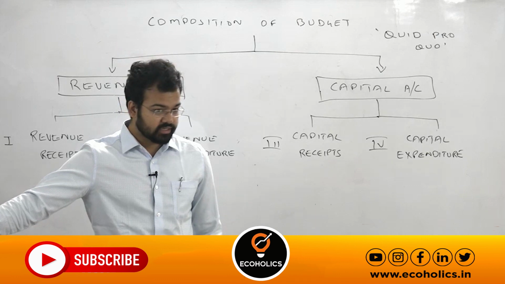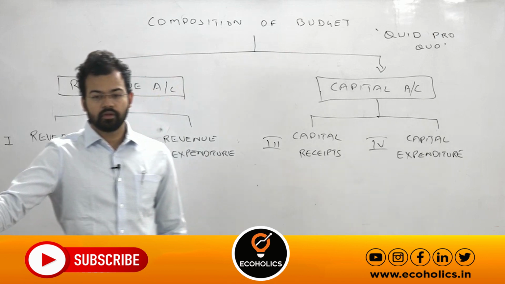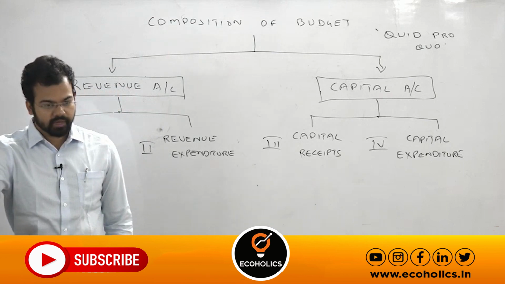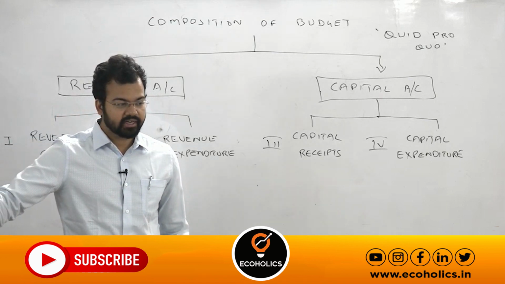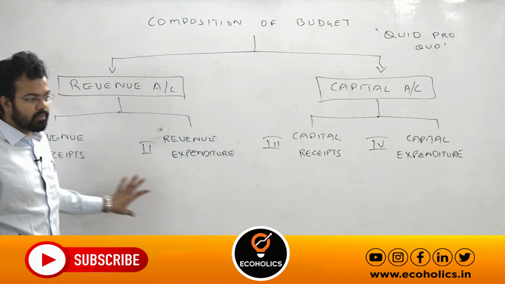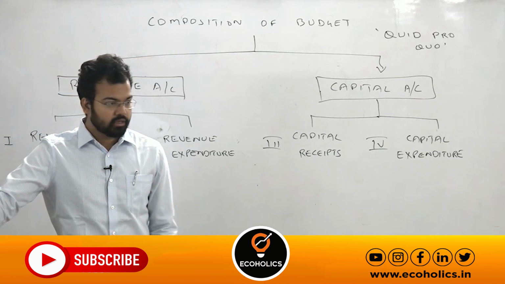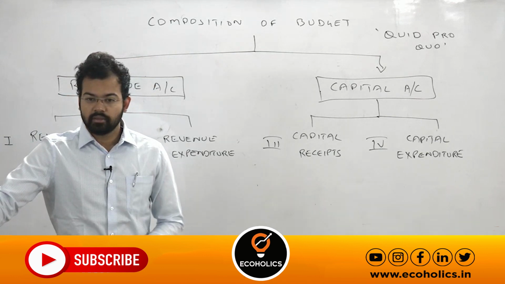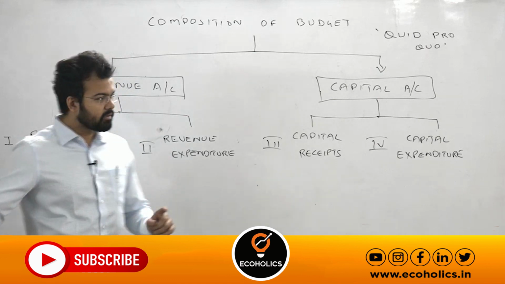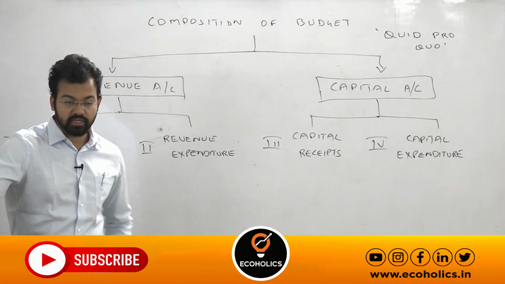Under revenue receipts, you write next one, interest received. Whatever loan the government gives, the government will receive some kind of interest. That interest received by the government will come under revenue receipts. Suppose, for example, the Government of India gives a loan to the Government of Nepal. The Government of Nepal will obviously pay certain periodic interest. So whatever interest comes, it will come under revenue receipts. So write interest payment, interest received.